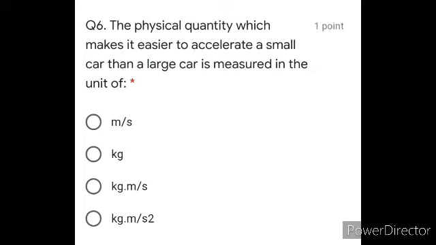Proceeding with question number 6. The physical quantity which makes it easier to accelerate a small car than a larger car is measured in the unit of. So obviously it's very clear. You have a small car and you have a big car. Which physical quantity makes it easy to accelerate? You want the acceleration to be more. So which quantity makes things easy? That is mass. Small car, less mass. Big car, large car, more mass. And what is the unit of mass? Kilogram.